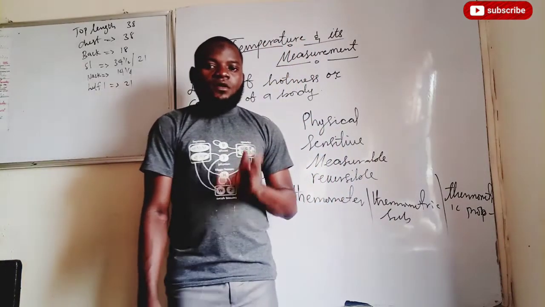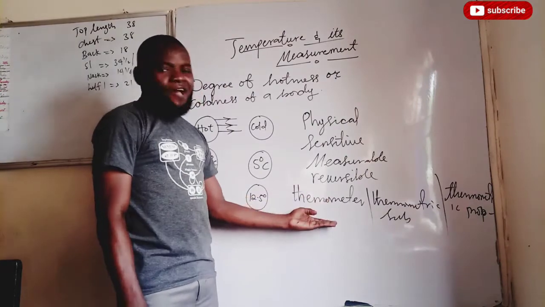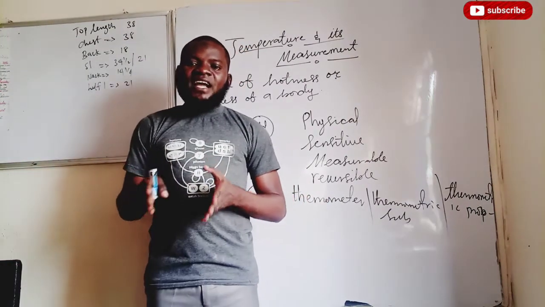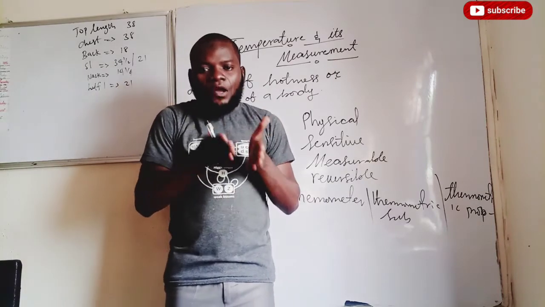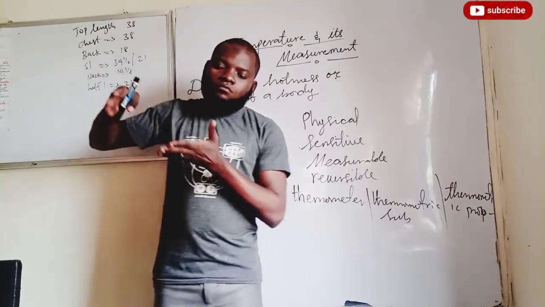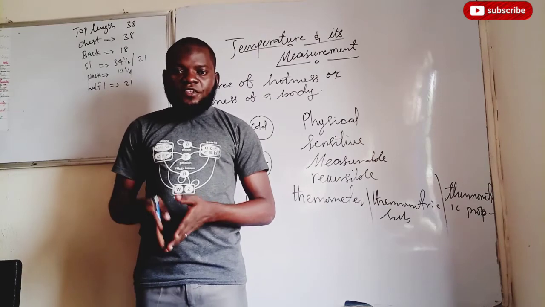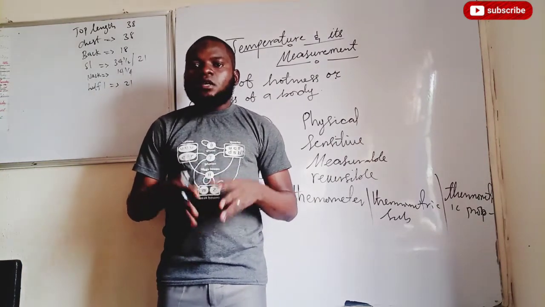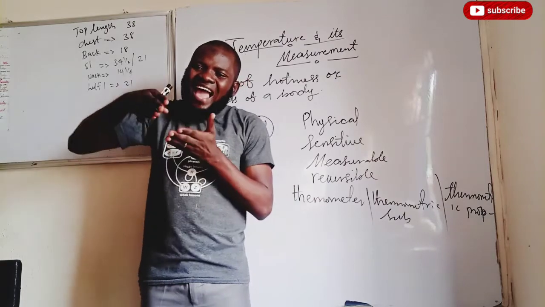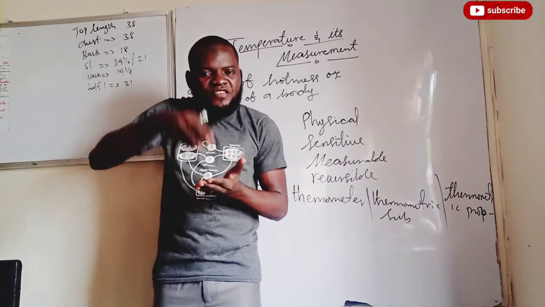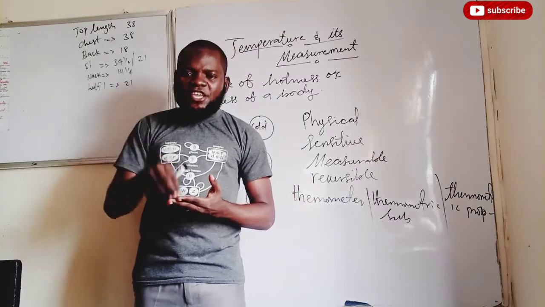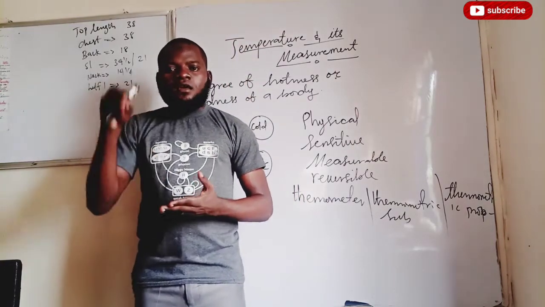Are we together? Therefore, we have the liquid in glass thermometer. Liquid in glass thermometer can either be what? Alcohol or mercury. So when you talk about a liquid in glass thermometer, you either talk about the one that uses alcohol as a thermometric substance, or the one that uses mercury as a thermometric substance.